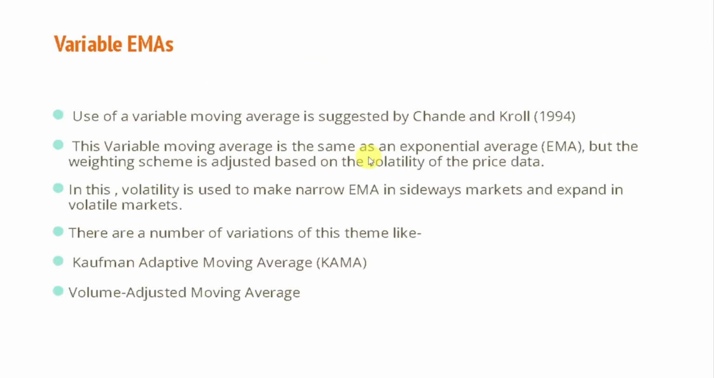Now let's talk about the variable EMA, which is another kind of exponential moving average. It was suggested by Chande and Kroll in 1994, and it includes volatility inside the moving average line. So it is EMA with volatility. EMA plus volatility is the variable EMA in short form, and there are other variations as well, like Kaufman adaptive moving averages and volume adjusted moving averages. In the volume adjusted moving average, volume is also taken into account apart from price action. These are some of the types of moving average which you should know because they can come in your CMT exam.